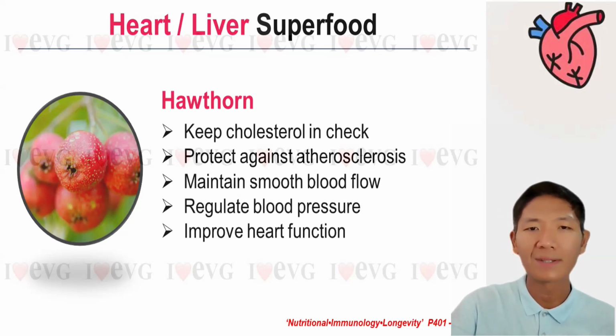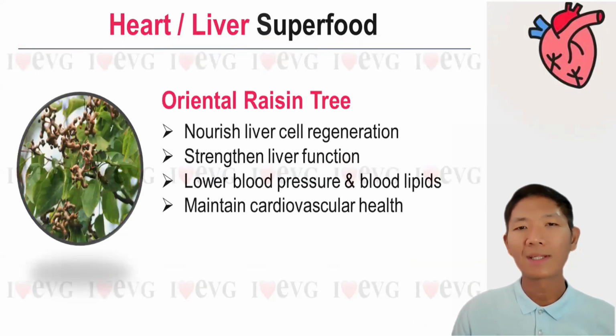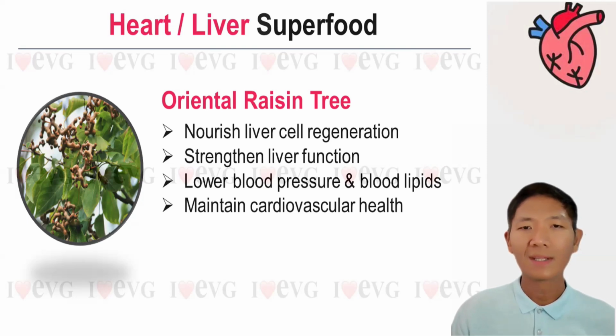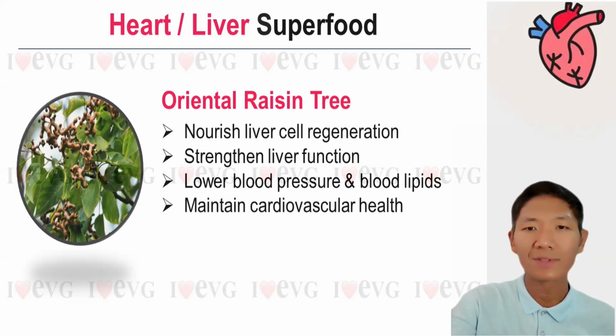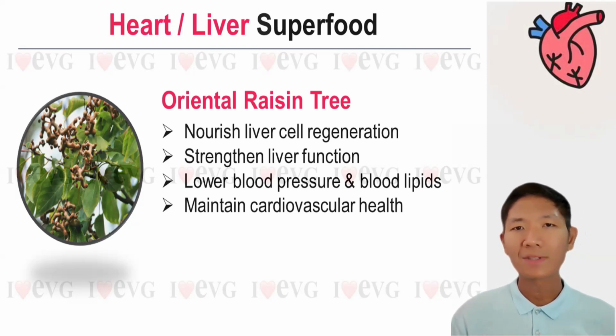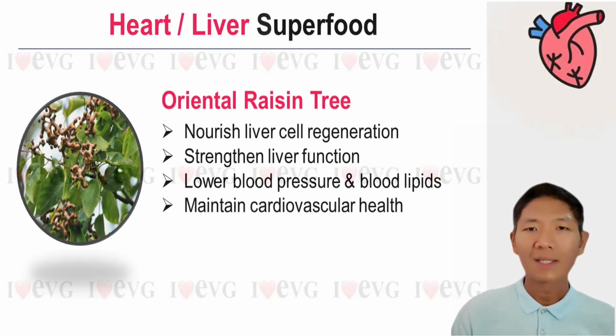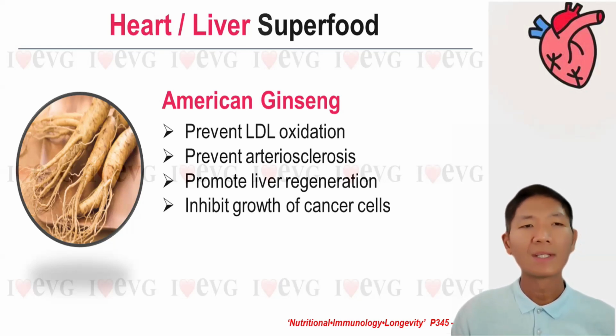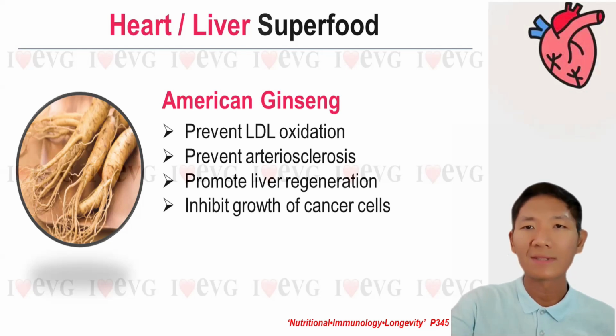We call it hypoxia. And another favorite food of mine is oriental raisin tree or Hovenia dulcis seeds that help to nourish our liver cells to regenerate, strengthen our liver function, lower the blood pressure and blood lipids, and maintain our cardiovascular health. American ginseng helps to prevent LDL oxidation, prevent arteriosclerosis, promote liver regeneration, inhibit the growth of cancer cells and balance out our immune system.